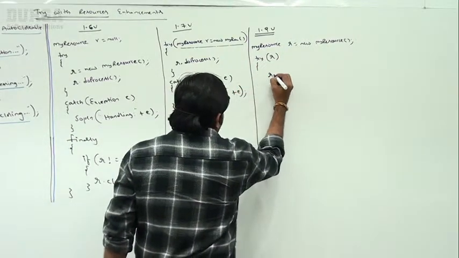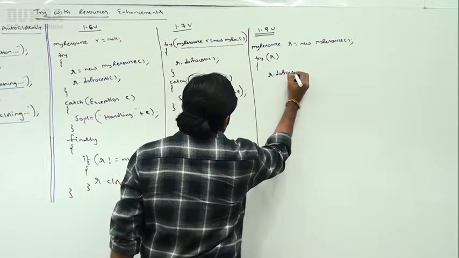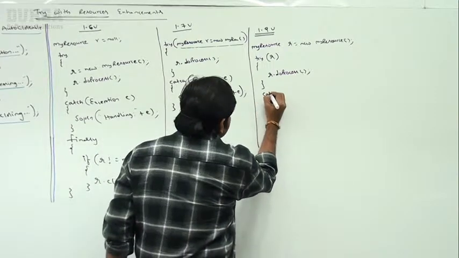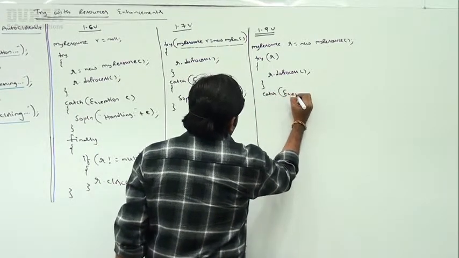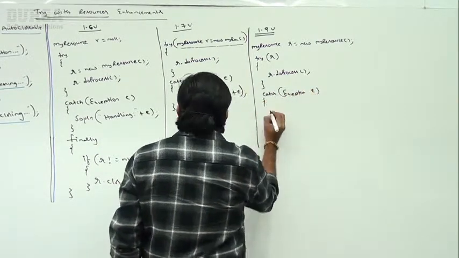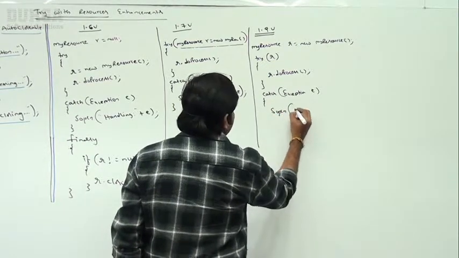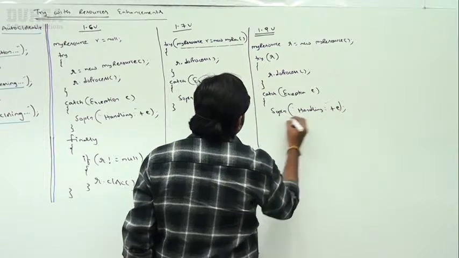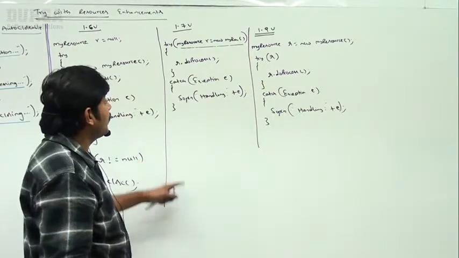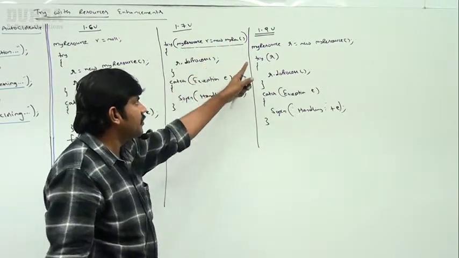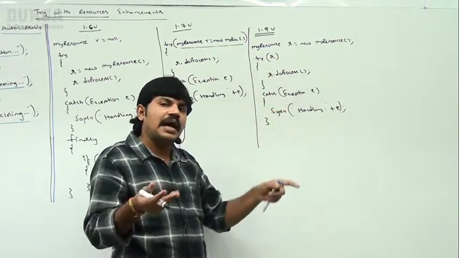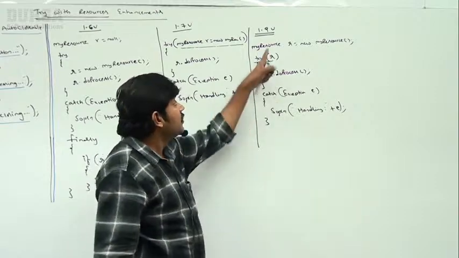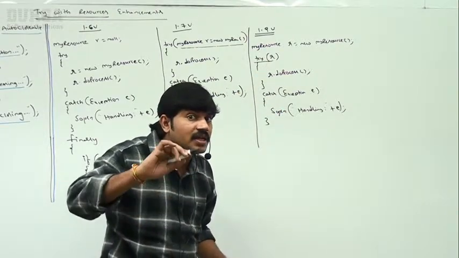Try. Next, r.doProcess(). Now catch block, Exception e, System.out.println("handling"). It's common code, right? Have you observed the difference? Here we should create the resource, but here the resources which are already created we can happily use inside the try block, no problem, right? This is the 1.9 version enhancement.